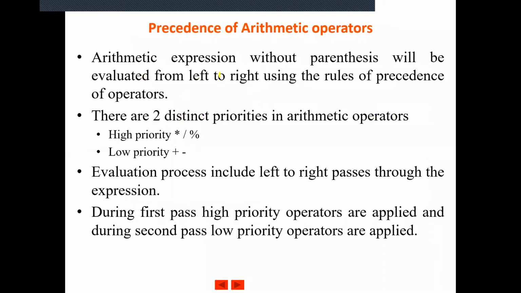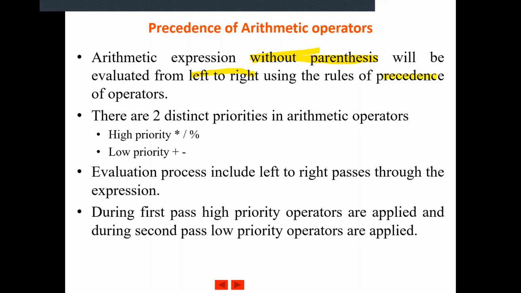In this example, we are considering an arithmetic expression without parenthesis, without brackets. An arithmetic expression with parenthesis and without parenthesis will be following different orders of evaluation. An arithmetic expression without parenthesis will be evaluated from left to right using the rules of precedence.